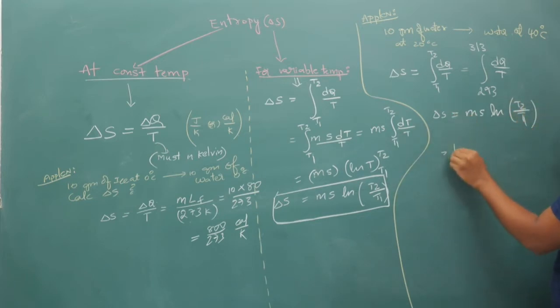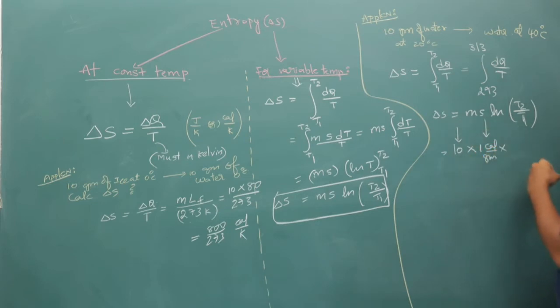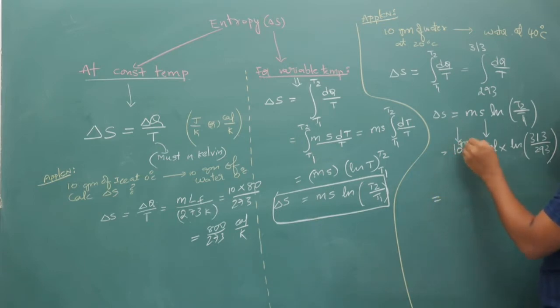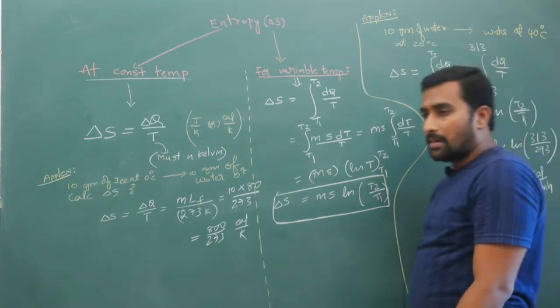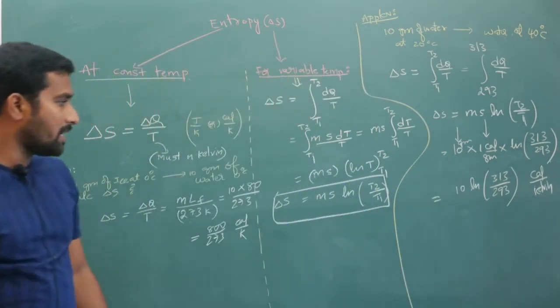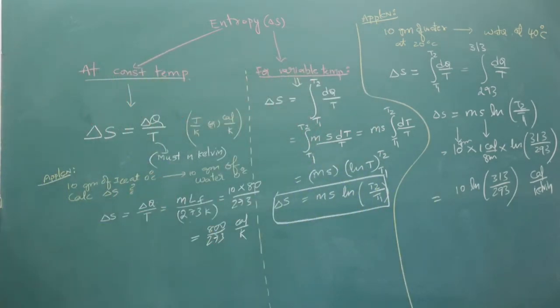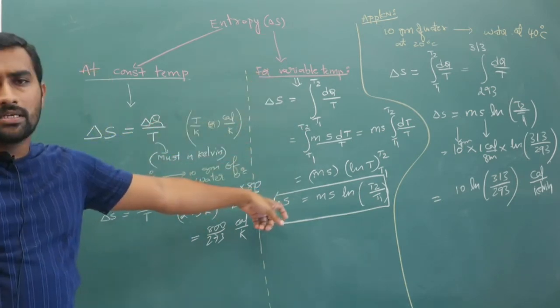So your mass is 10 grams, 10 times specific heat is 1 calorie per gram, times ln of T2 by T1, that is 313 by 293. Use a calculator. I have just simply taken numbers that came to my mind. So you are going to get 10 ln of 313 by 293 calorie per Kelvin, because you have taken mass in grams, CGS unit of energy will be coming. So that is your answer. So at constant temperature, use this formula for entropy calculation. At variable temperature, use this calculation.